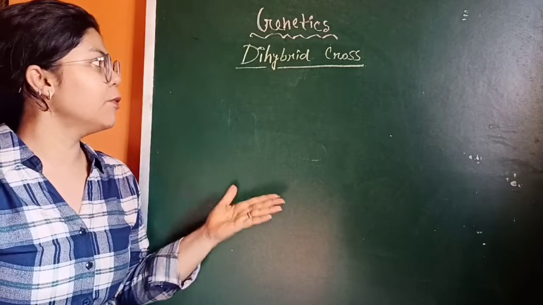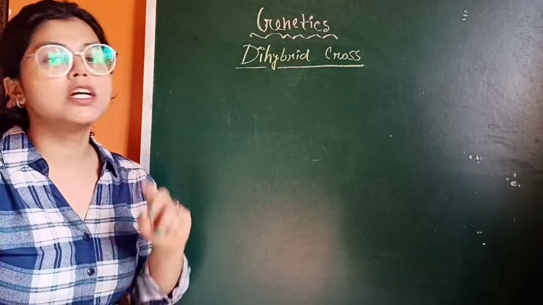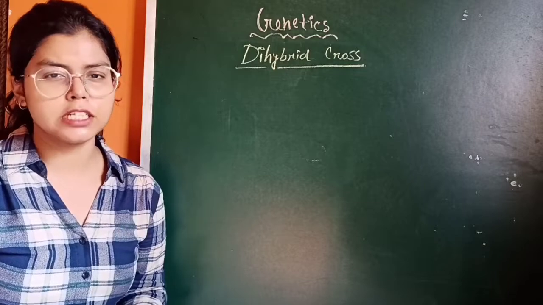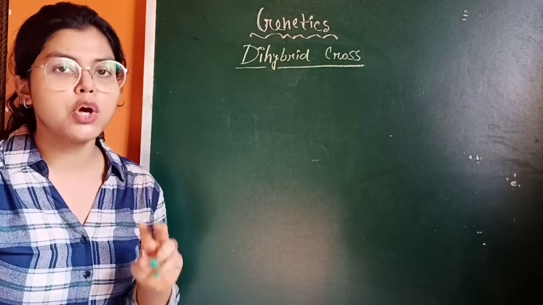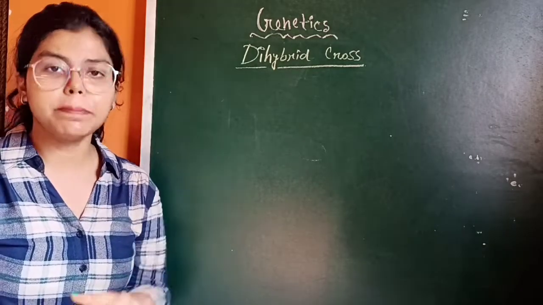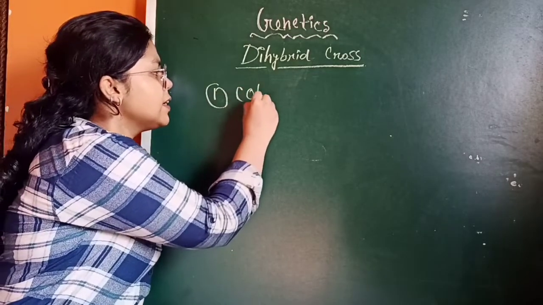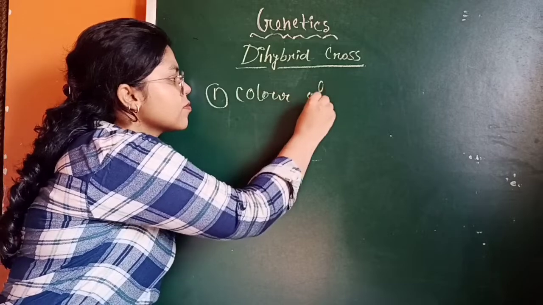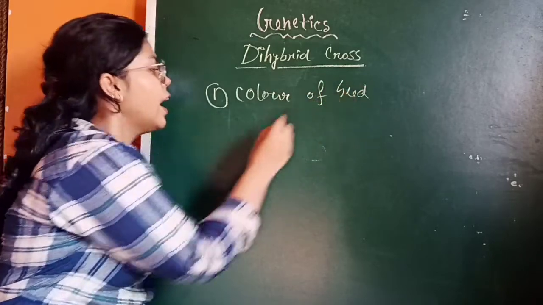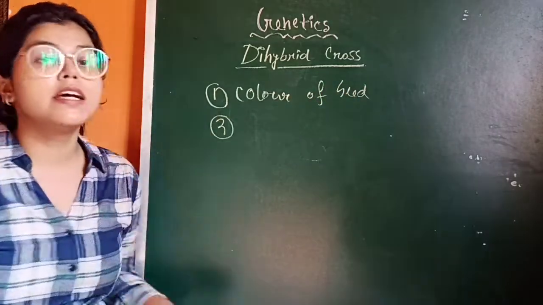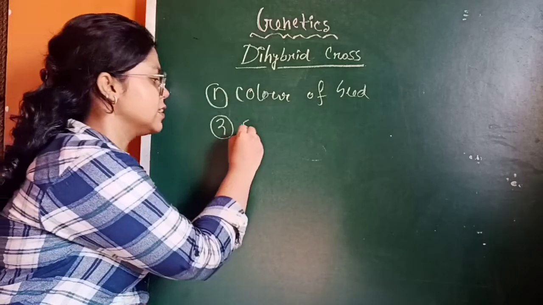So let me tell you, Mendel took two types of characteristics, or you can say two traits. What are they? In the case of the pea plant, number one is the color of the seed, and the second one is the shape of the seed.